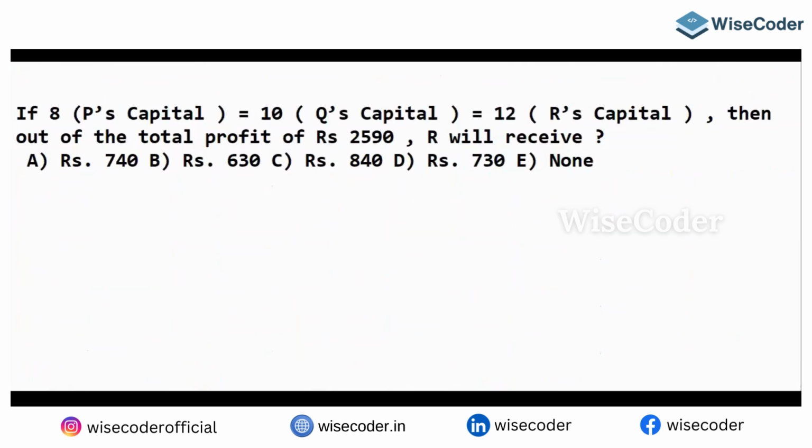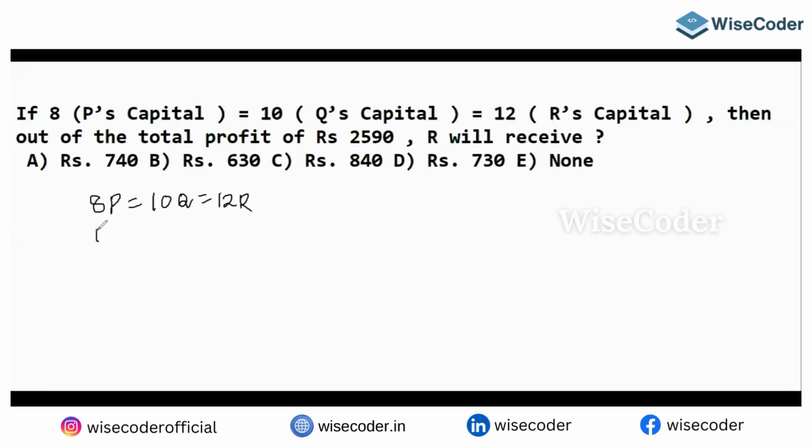If 8 P capital is equal to 10 of Q capital, which is equal to 12 of R capital, then out of the total profit of 2590, R will receive what? So 8P equals 10Q equals 12R.